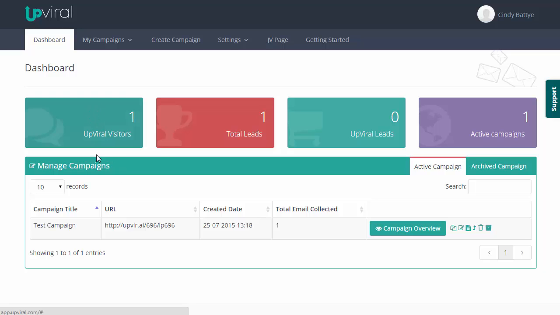They're going to give you a quick breakdown of all the different analytics that you have across all your different campaigns. And then you'll have a breakdown of all the different campaigns that you currently have running. And we can see right now that I have a test campaign running. And it gives me the URL, the name, the emails collected, and all the different details that you would expect. But let's go ahead and create a new campaign from scratch. So I'm going to go up here. I'm going to click on Create a Campaign.